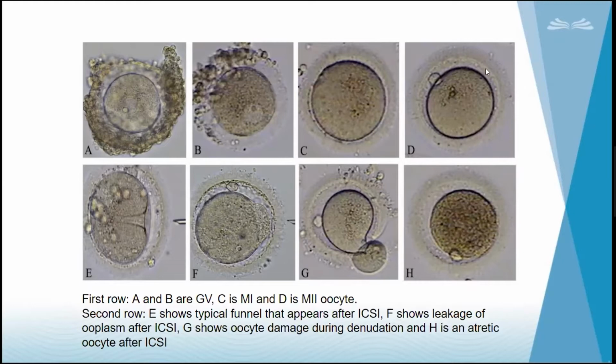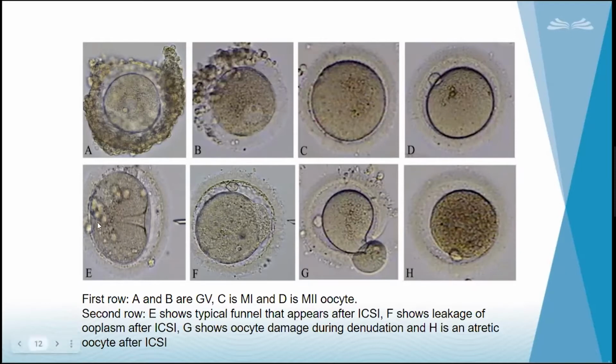This is a normal M2 oocyte. If you see, it has a nice zona and the cytoplasm is fine. Inclusions are there, these dots. And then we have a polar body. So when we see this, this is a normal M2 oocyte which is ready to do ICSI. And if you see the E, it shows the typical funnel shape that appears after ICSI.